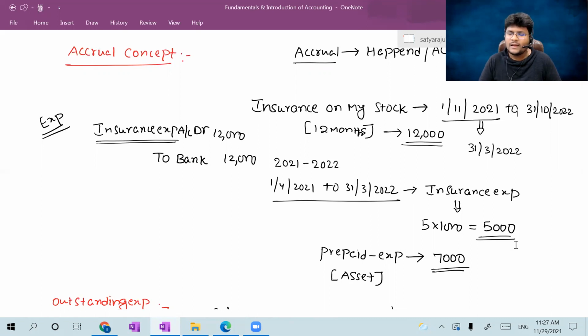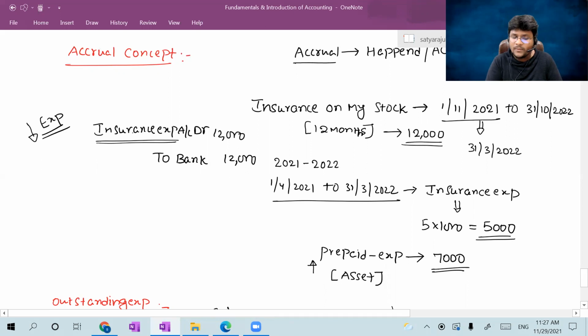The real enjoying period was the next year, but we paid in the current year. So the amount we excessively paid for the next year is treated as an asset, which is not related to the current year, right?